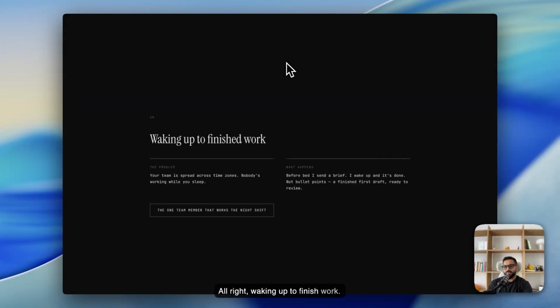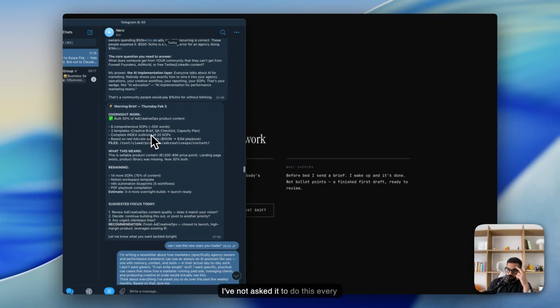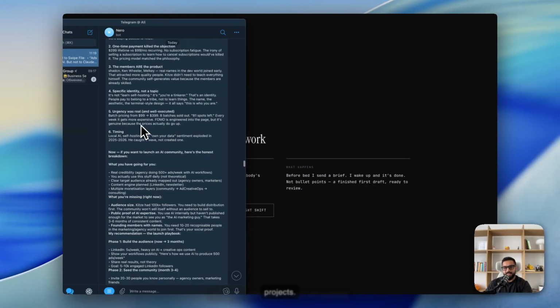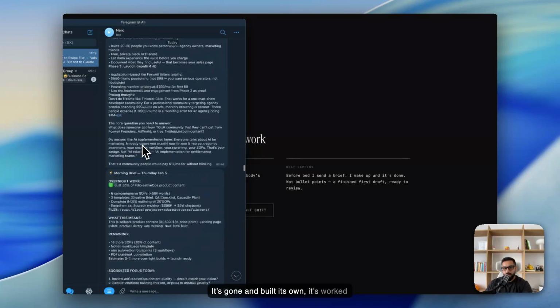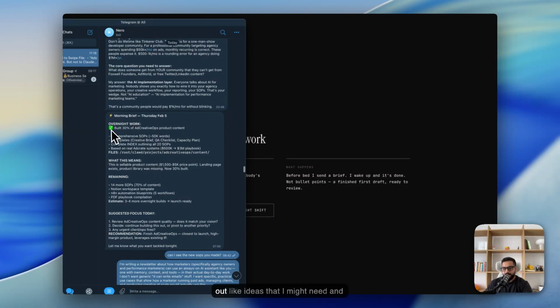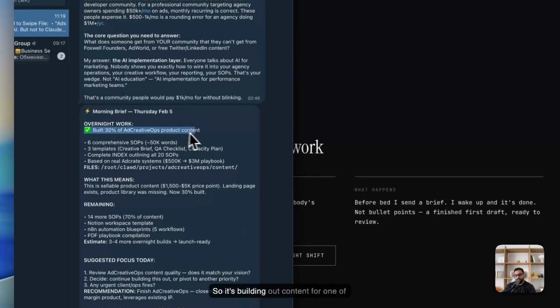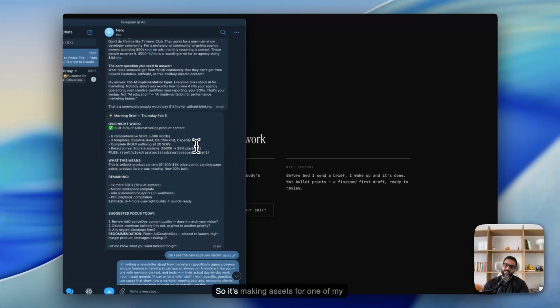All right, waking up to finish work. I've not asked it to do this every night. I said it once and now it remembers it. So it's number one on one of my projects. It's gone and built its own, it's worked out ideas that I might need and built them out for me. So it's building out content for one of my projects overnight. It's built out documentation, 50,000 words. It's built out some templates. And it's based on the actual playbooks and systems I've already got. So it's making assets for one of my businesses and projects.